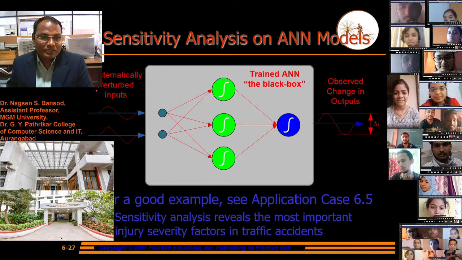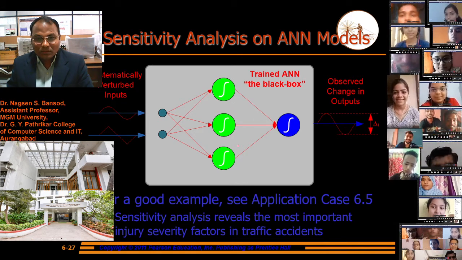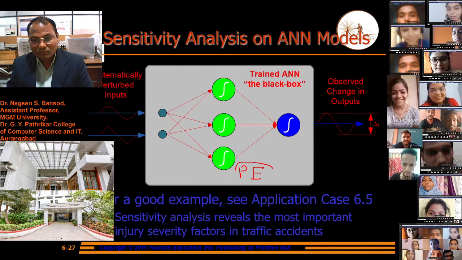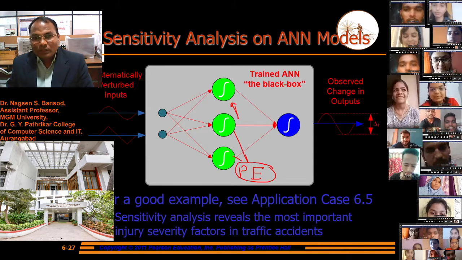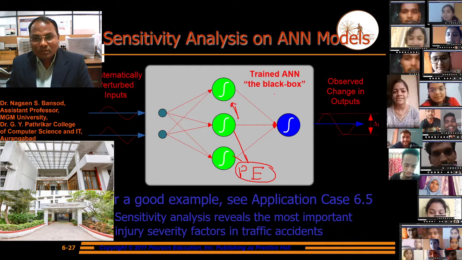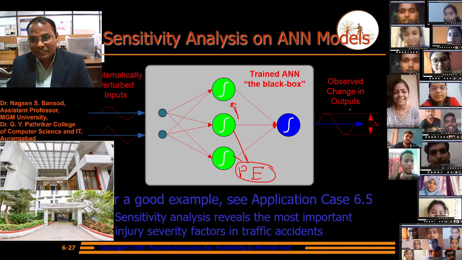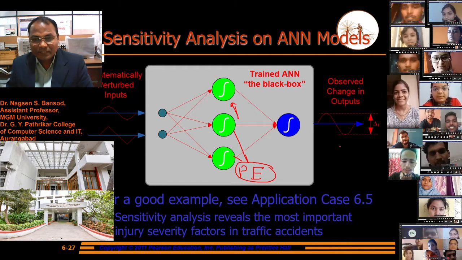Semi-systematically perturb the input, and this is the processing element. Train the artificial neural network, the black box. Observe the change in output.